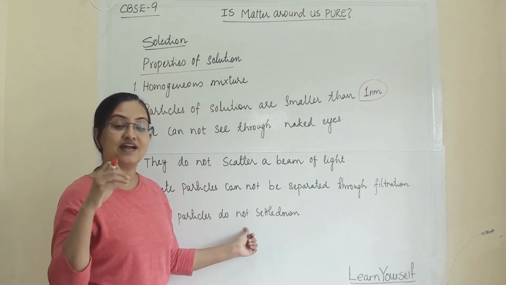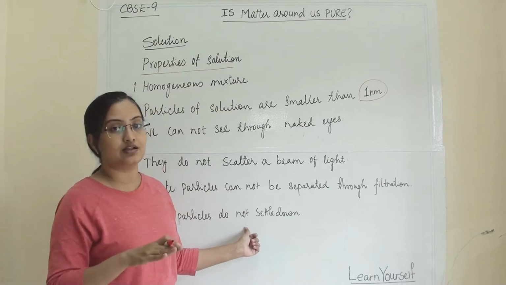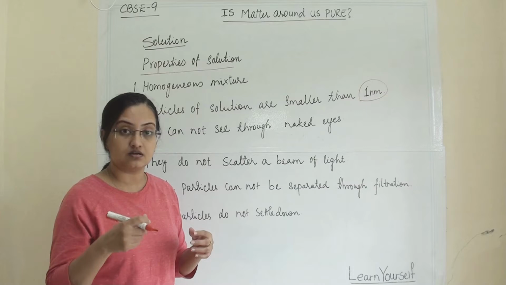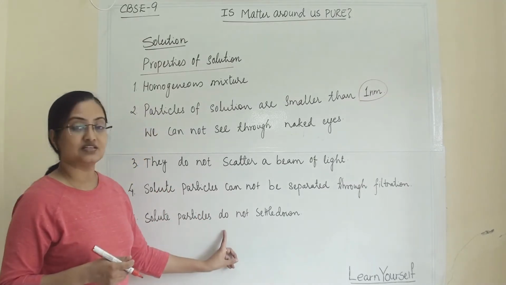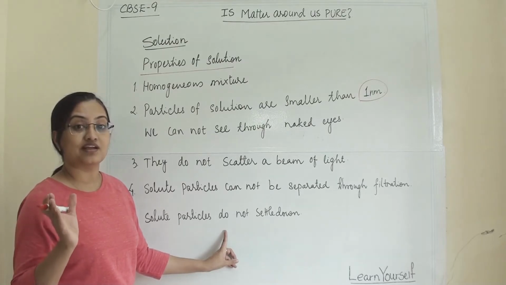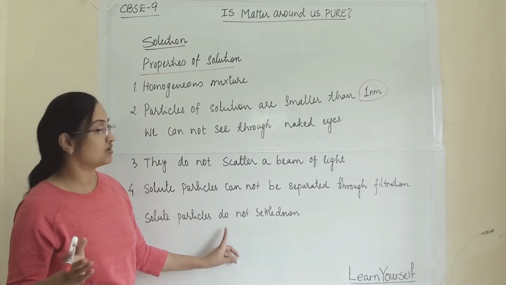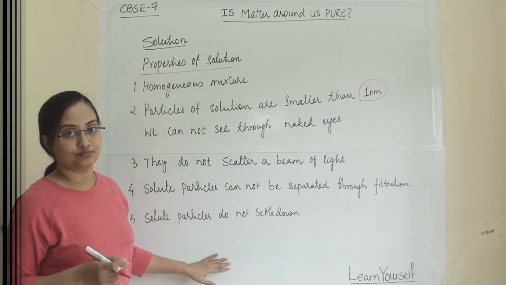If you add sand to water, then after some time it will settle down. But when you mix salt in water and stir it, that homogeneous solution will not settle down, and you will not get solute particles lying under the solvent. So these are the characteristic properties of a solution.